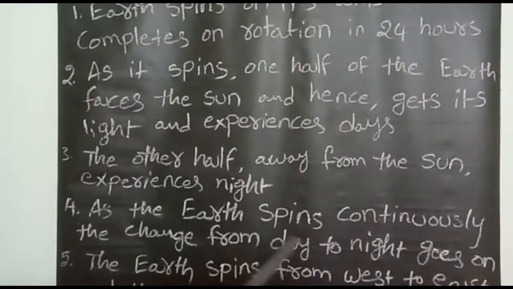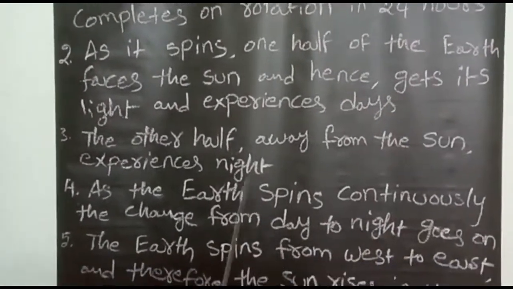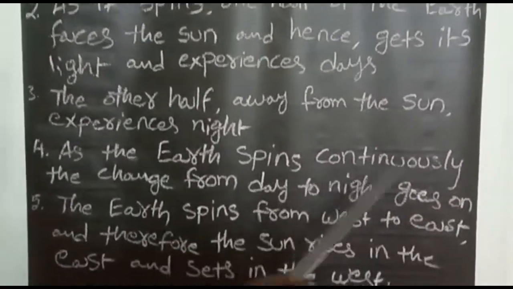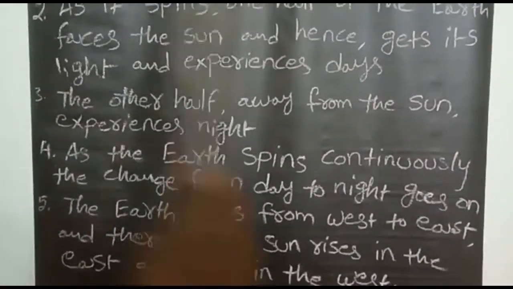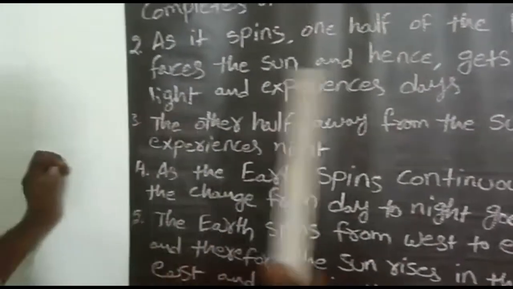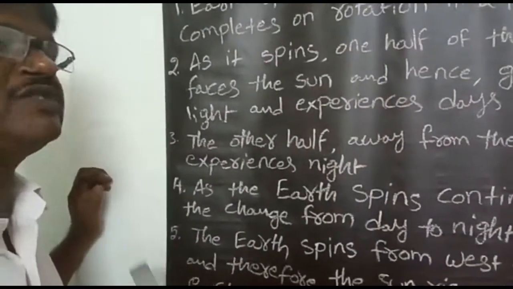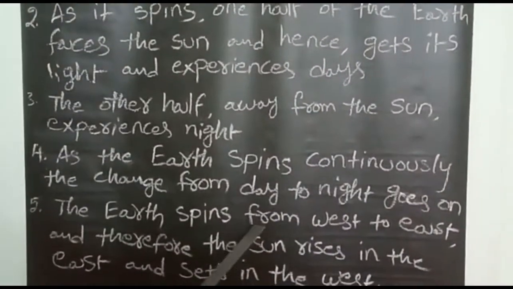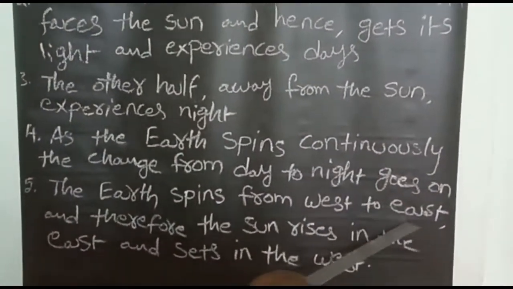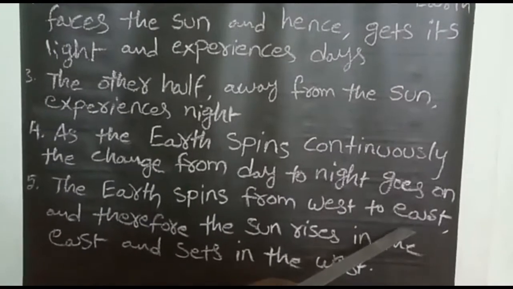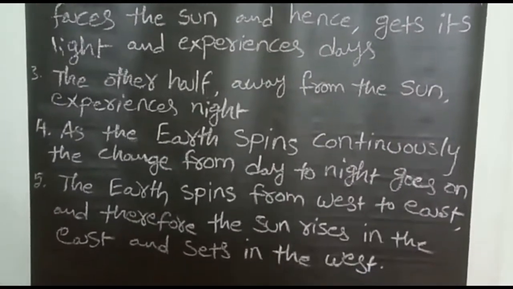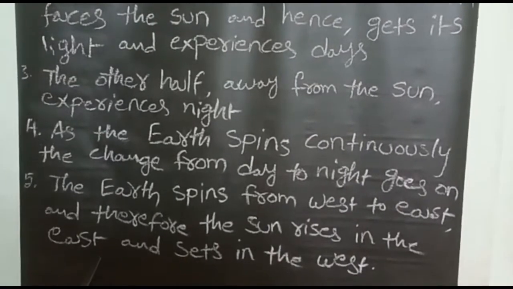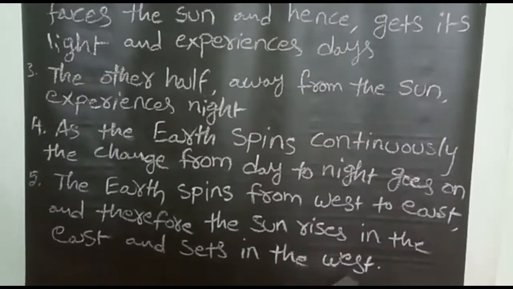As the Earth spins continuously, the change from day to night goes on. After daytime, night comes. After night, day comes. The Earth always spins from west to east, and therefore the sun rises in the east and sets in the west.